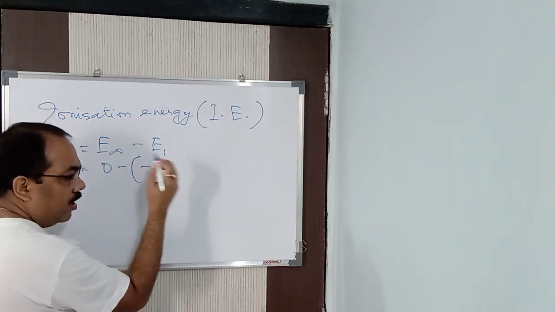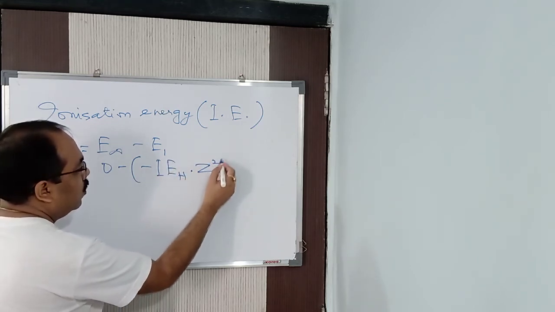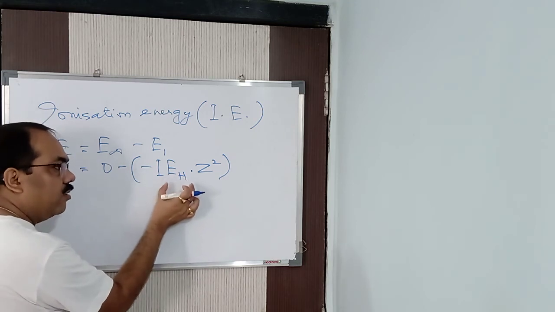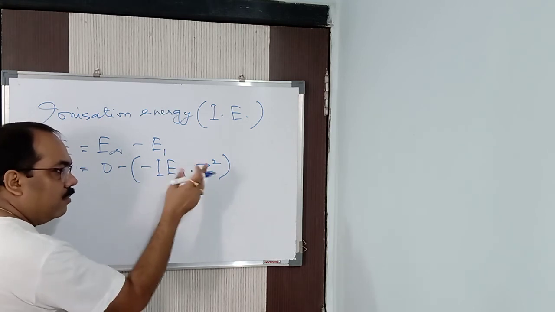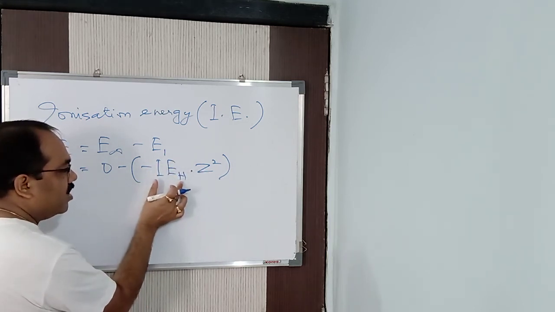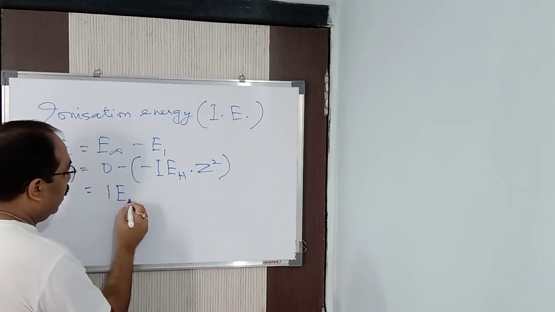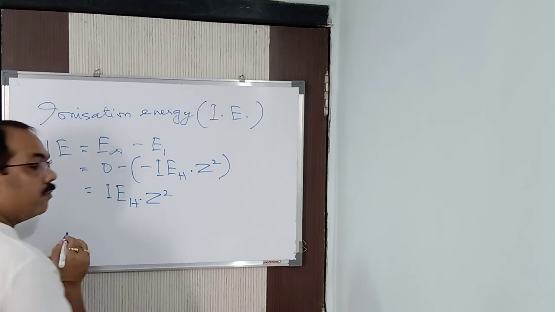Instead of writing minus 21.8 into 10 to the power minus 19, or minus 1312, or minus 13.6, I can write IE_H into Z square. H stands for hydrogen. So minus of minus will be plus, IE_H into Z square.